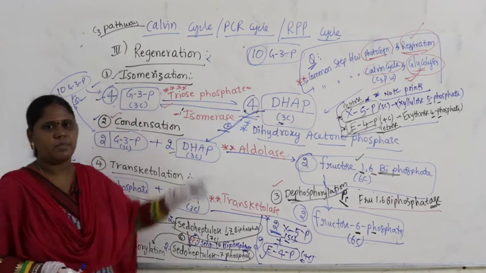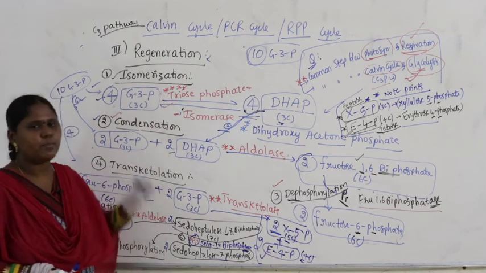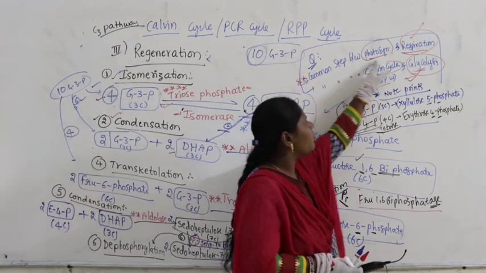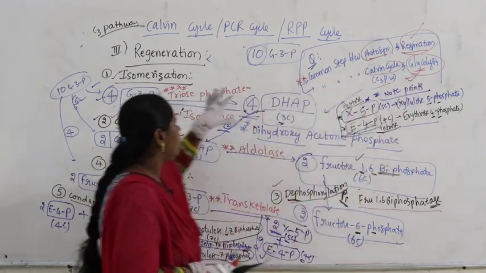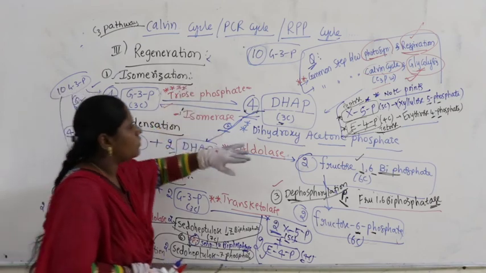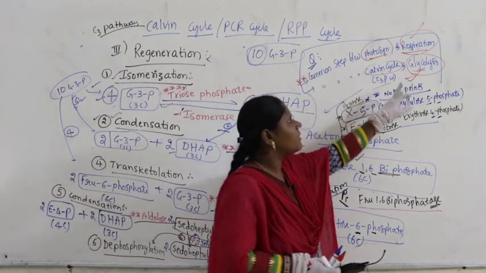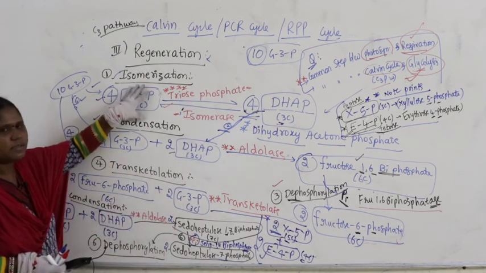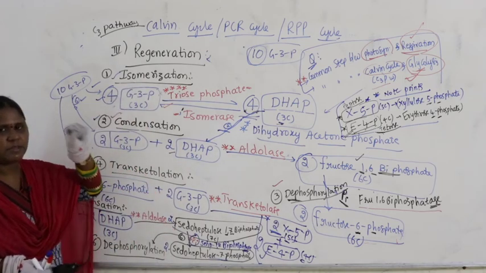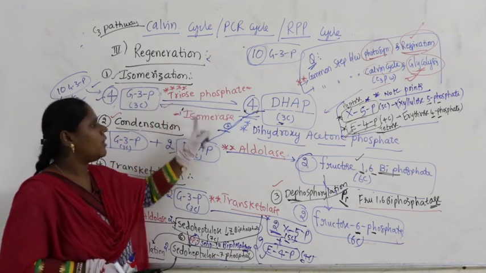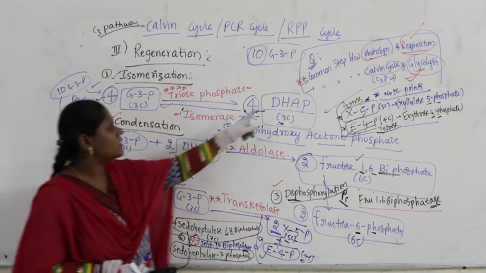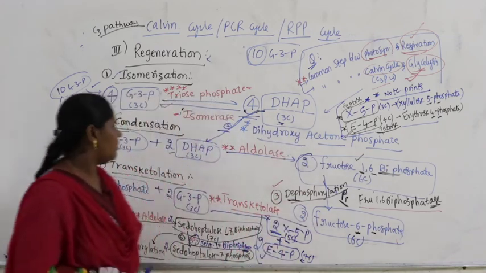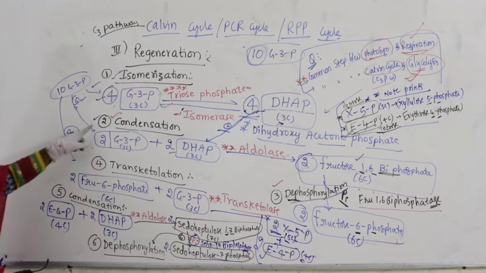It is called isomerization. A very important question we get on this reaction is: which is the common step between photosynthesis and respiration? Or the question may be the common step between the carbon cycle, or what you call the Calvin or C3 pathway, and glycolysis. You have to remember this reaction. They will ask you the enzyme specifically, that is triose phosphate isomerase. Then what is DHAP? Dihydroxyacetone phosphate.